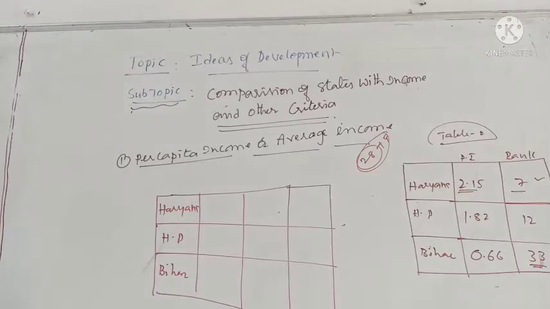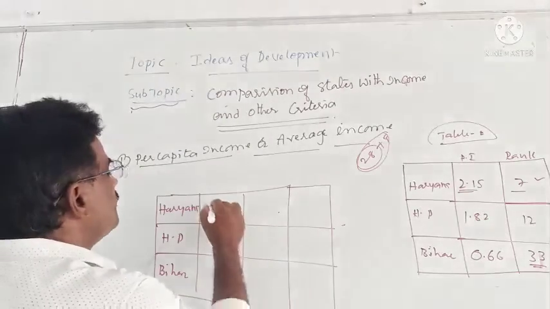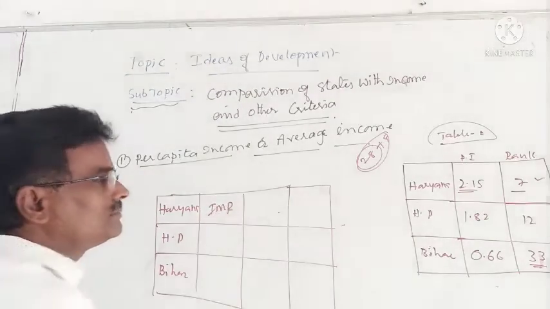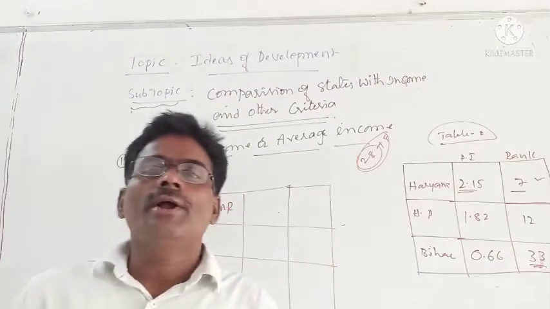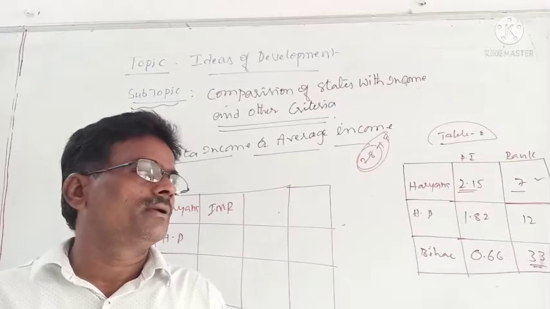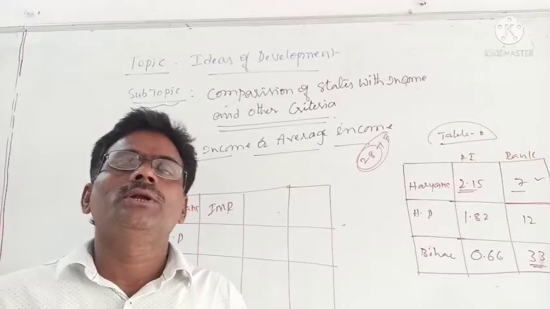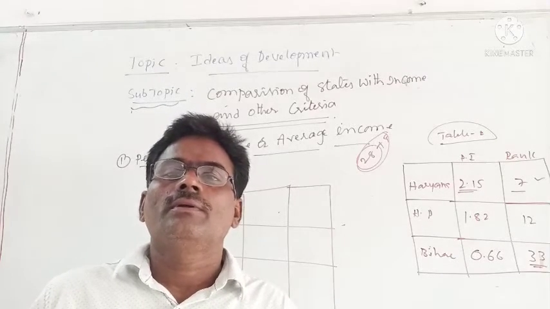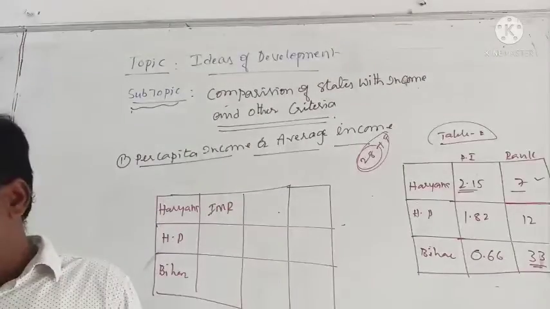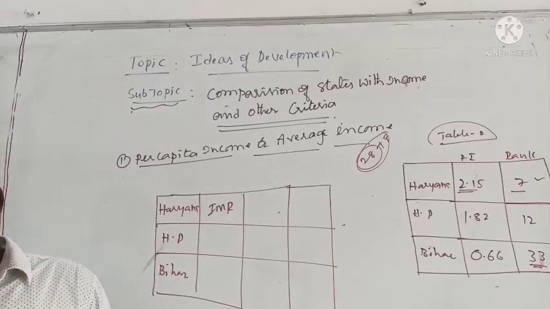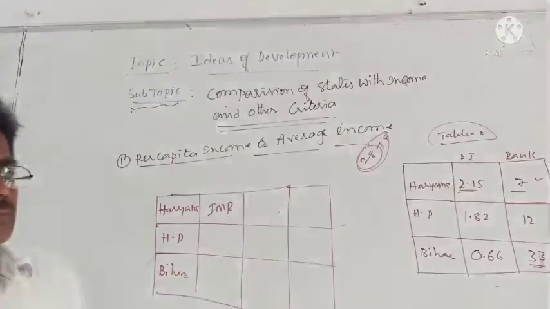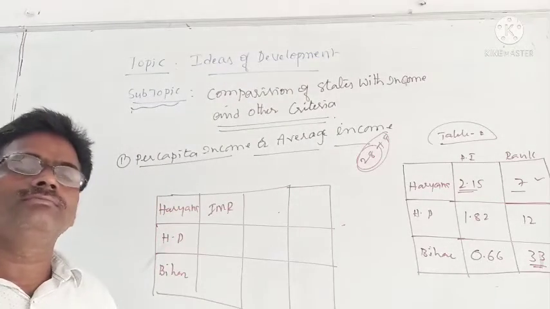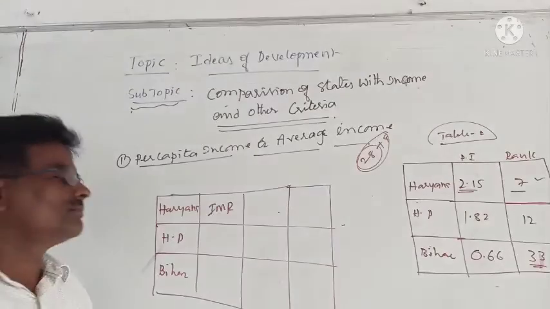If you look at this one, take infant mortality rate. What is infant mortality rate? It is the number of children who die before the age of 1 year, out of 1,000 born alive.